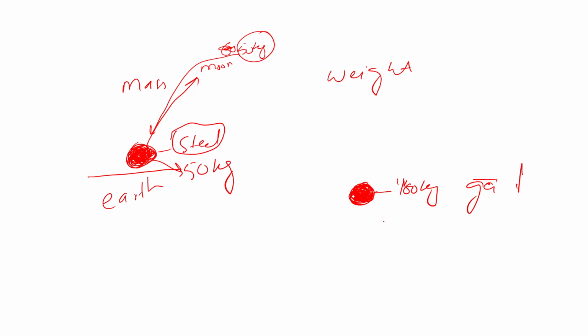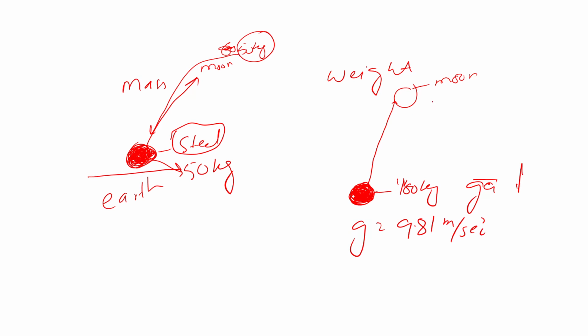Gravitational acceleration g on earth is 9.81 meter per second square. This is the gravitational pull, also sometimes called the attraction force on each of the items on the earth. So on earth it is about 9.8.